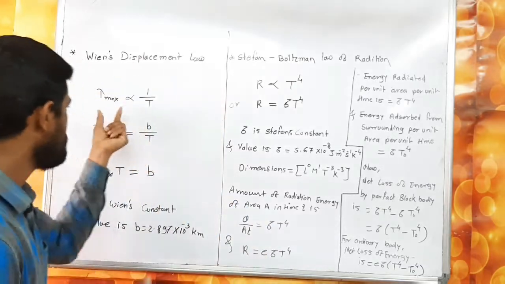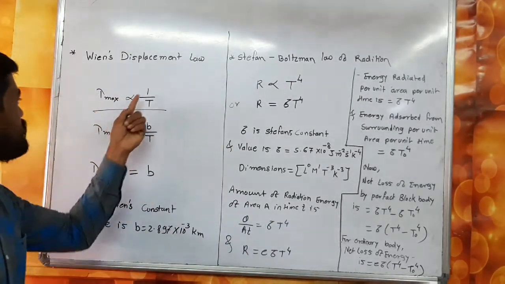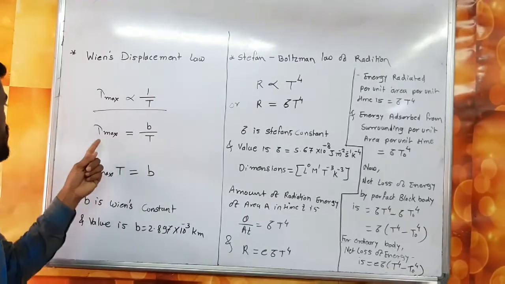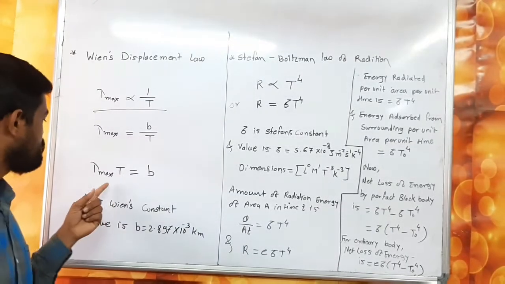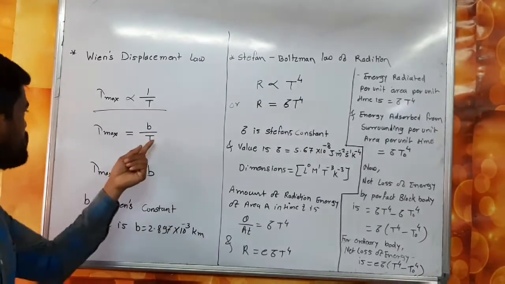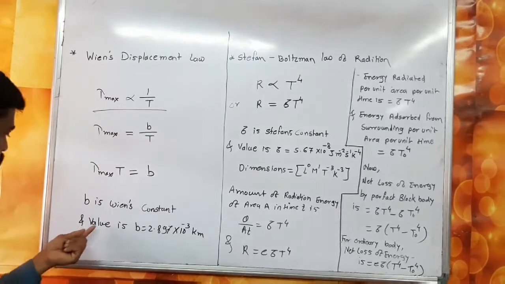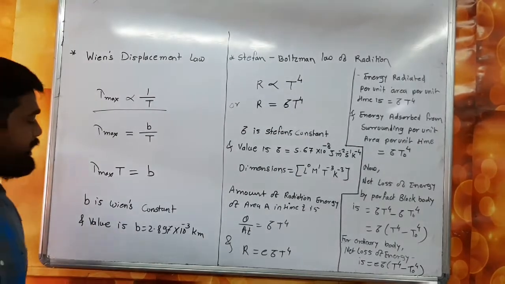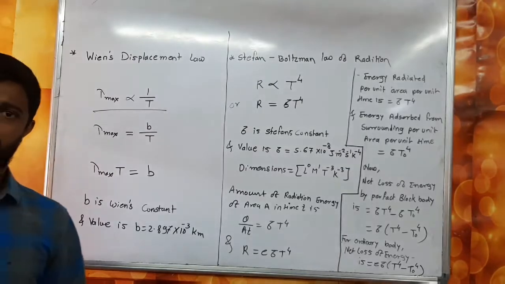So you get the equation: lambda max is directly proportional to 1 upon T. So lambda max is equal to b upon T, where b is defined as Wien's constant. So lambda max into T is equal to b, and the value of b is 2.897 into 10 raised to minus 3 Kelvin meter.